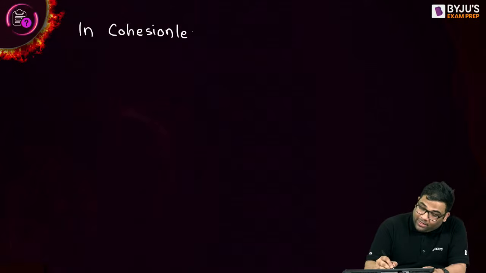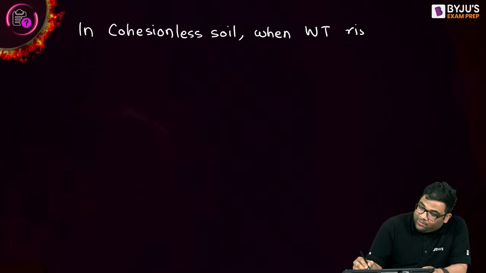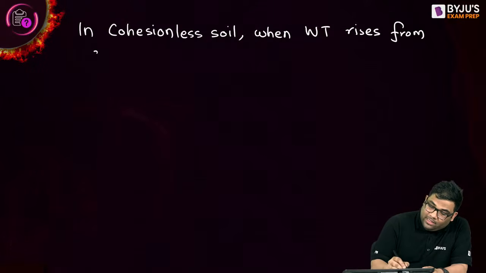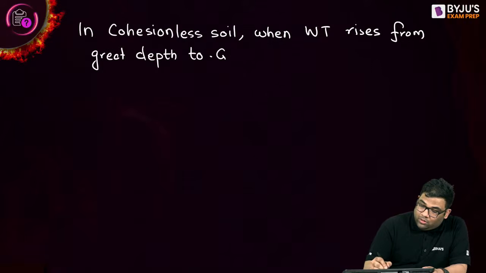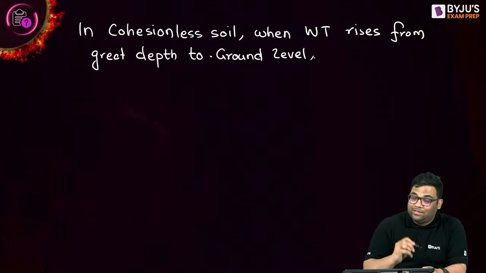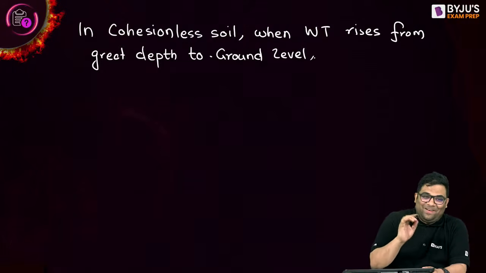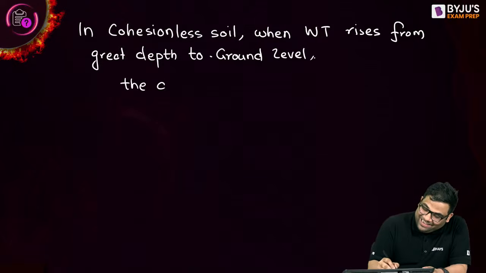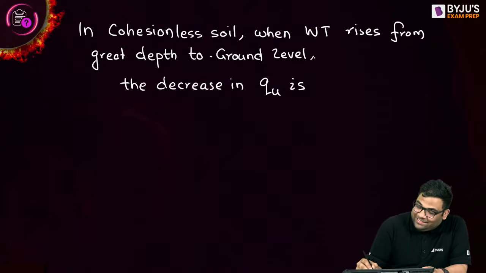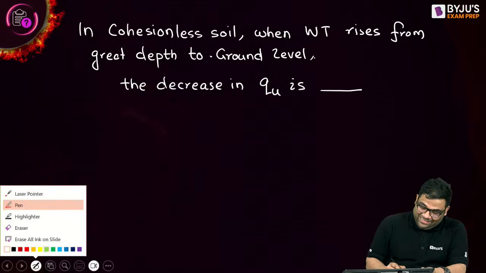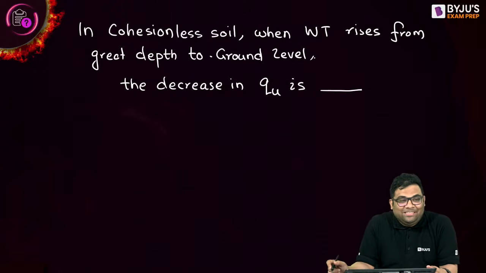So in cohesionless soil, when the water table rises from great depth to ground level, the decrease in ultimate bearing capacity is, tell me, how much?